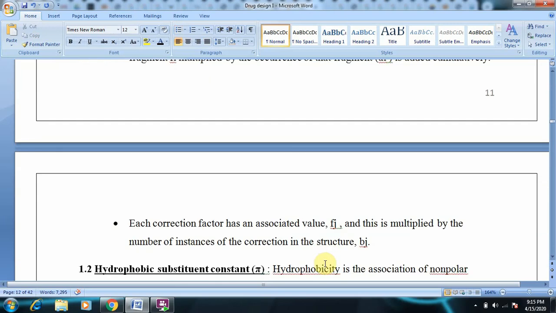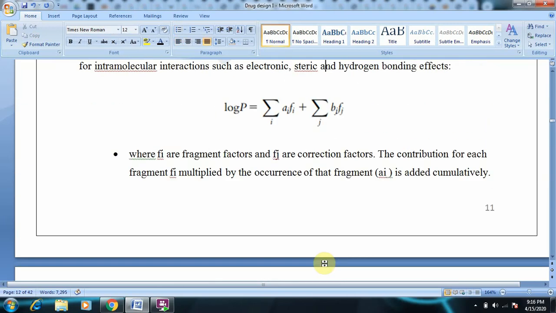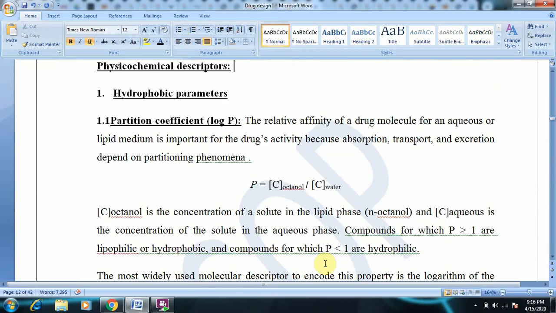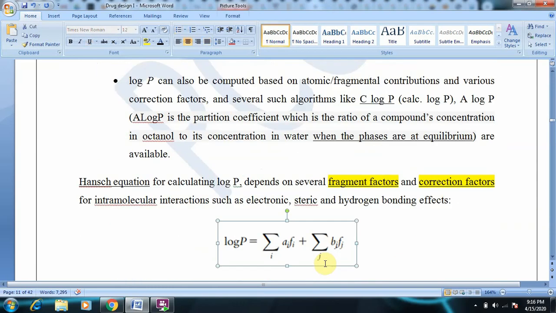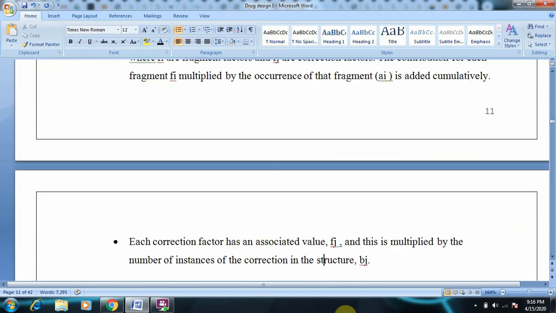This is the Hansch equation. So that was the first parameter under hydrophobicity: the partition coefficient, that is, estimation of log P value. It can be calculated log P, C log P, or A log P, and A log P is done at equilibrium.